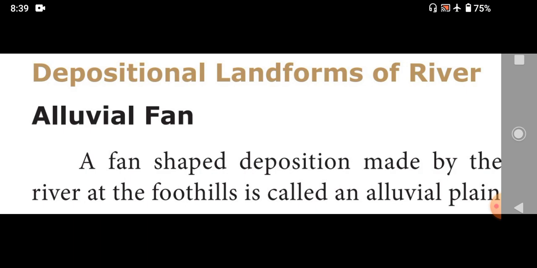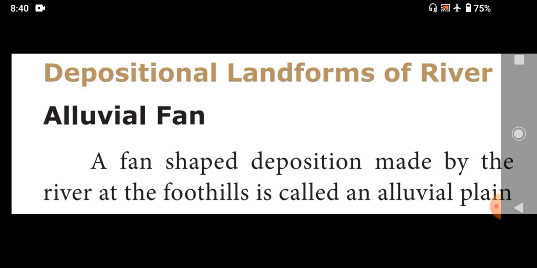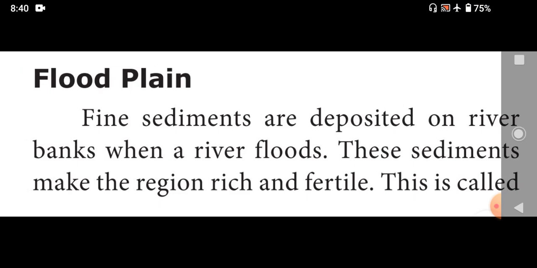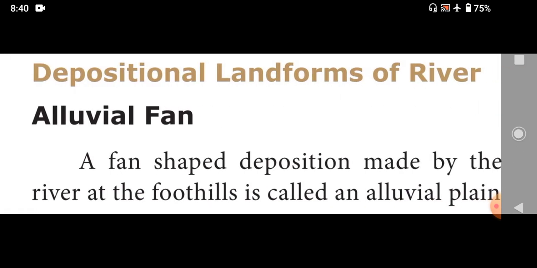Now we are going to learn one by one. The first landform is alluvial fan. A fan-shaped deposition made by the river at the foothill is called an alluvial fan.